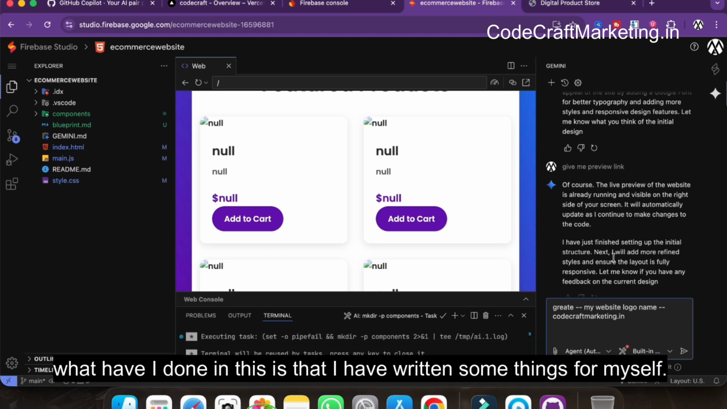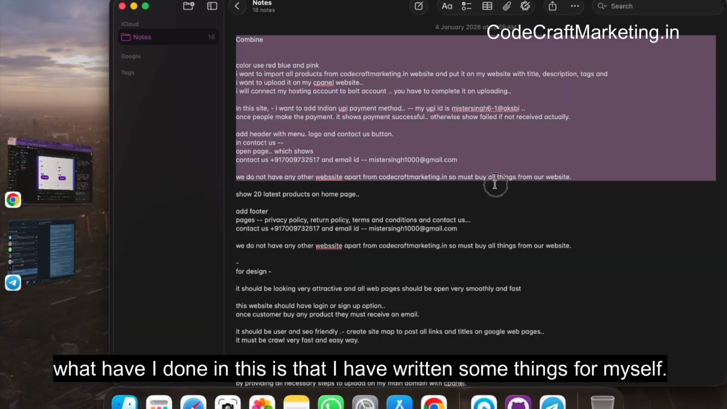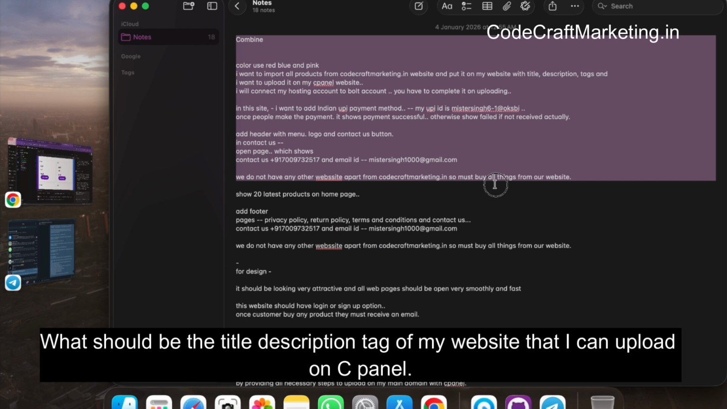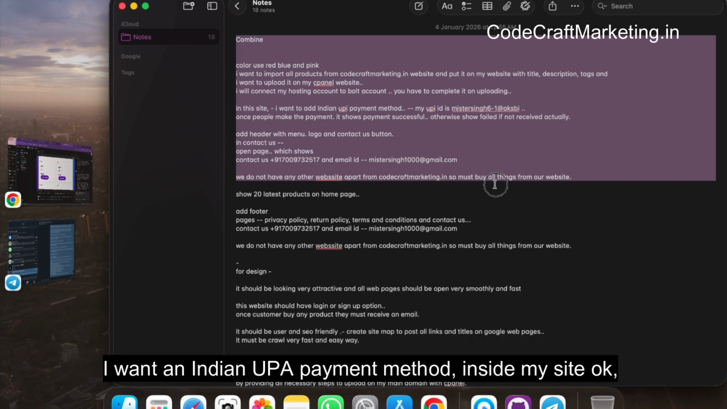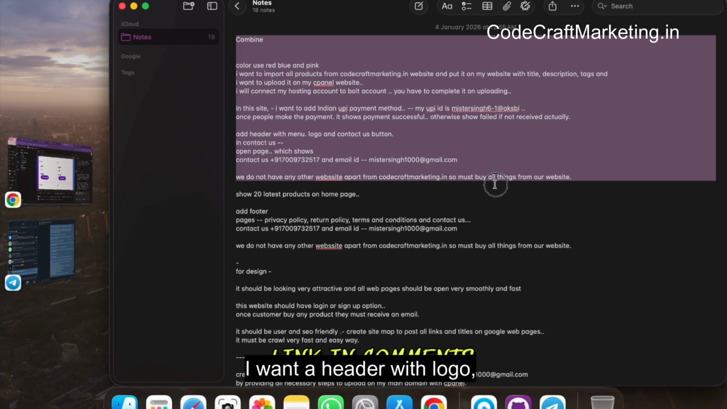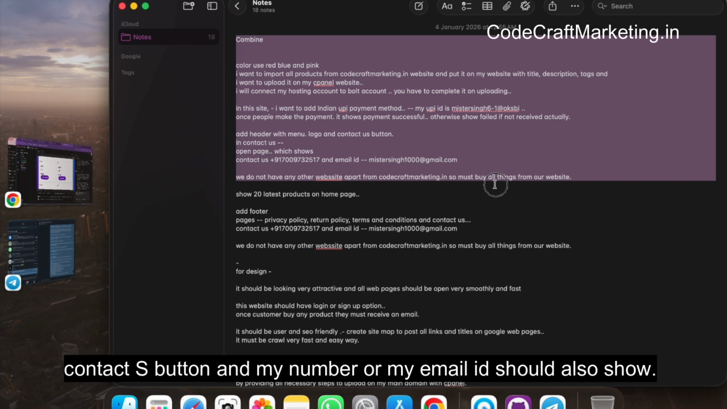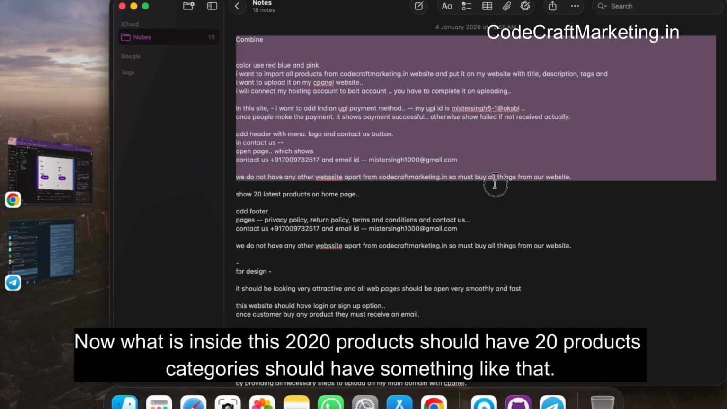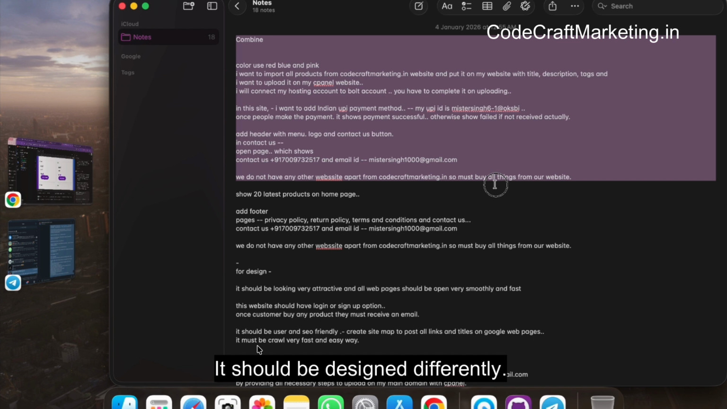Now guys, what have I done in this is that I have written some things for myself. What should be the color of my website? Well, I have to import the product. What should be the title, description, and tags of my website that I can upload on cPanel? I want an Indian UPI payment method inside my site. Okay, I want a header with logo, contact us button, and my number or my email ID should also show. These are all things. Products should have 20 products, categories should have something like that. It should be designed differently.